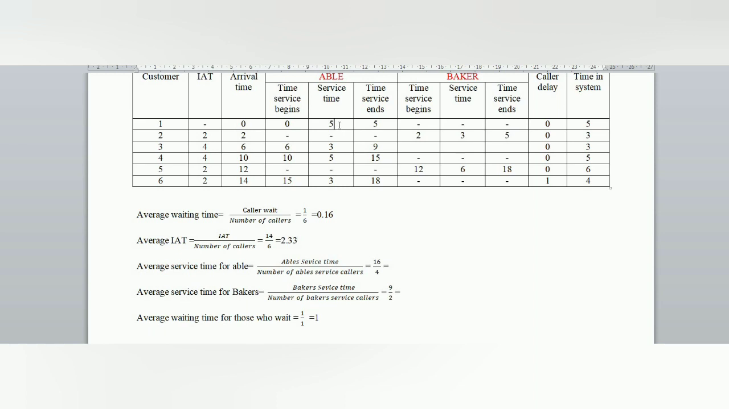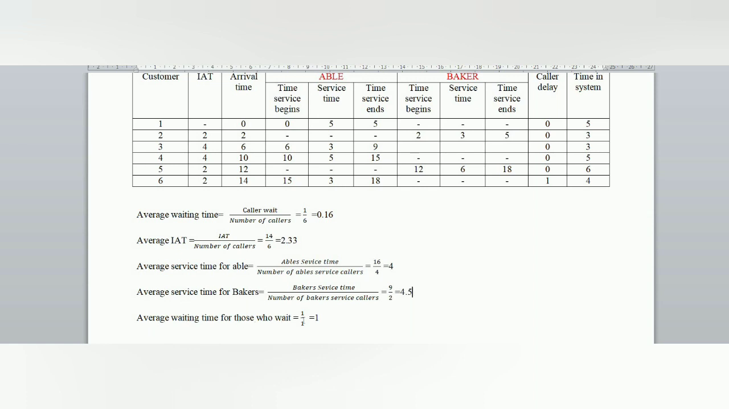Next, the average service time for Able. The service time for Able, we have to add these values: 5 plus 3 is 8, 8 plus 5 is 13, 13 plus 3 is 16. 16 divided by 4, only 4 customers got service from Able. So 16 divided by 4 is 4. Again, the average service time for Baker. Baker service time is 6 plus 3, that is 9. 9 divided by 2, only 2 customers got service from Baker. So 9 divided by 2, we get a value of 4.5.